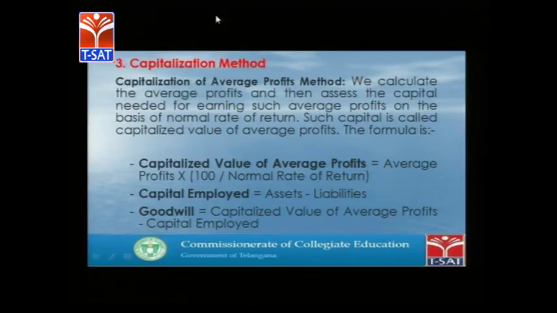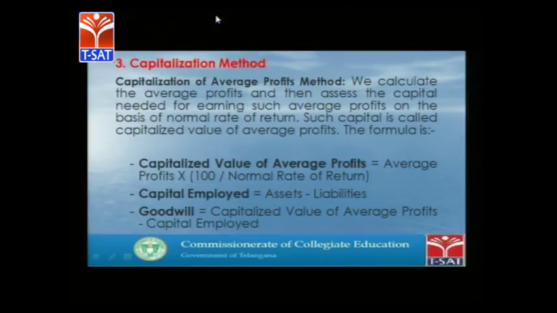The third one is the capitalization method. Here capitalization means whatever profits we earn, we are just adding back to the capital. Under the capitalization method we can approach two methods: capitalization of average profits and capitalization of super profits.